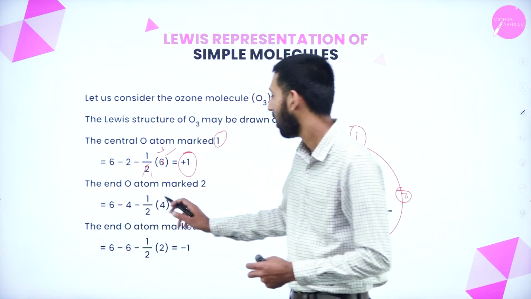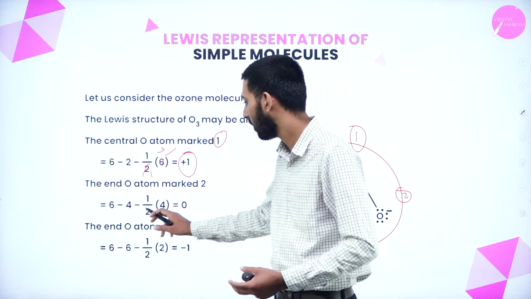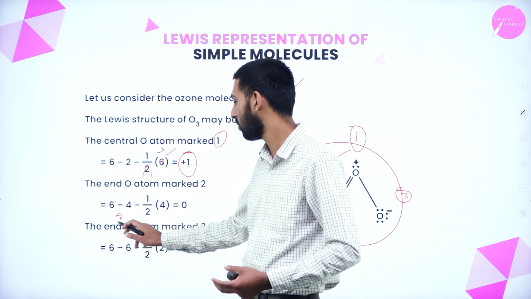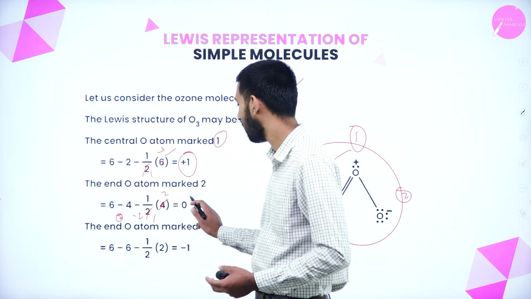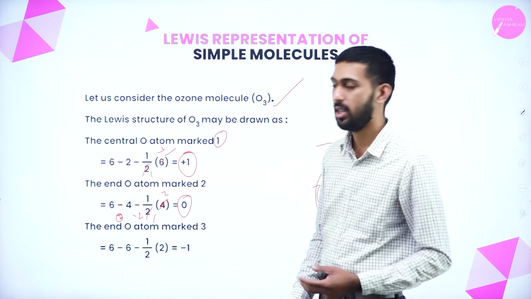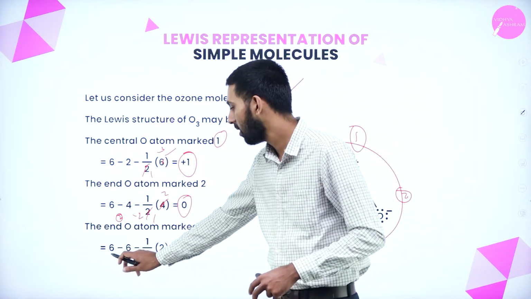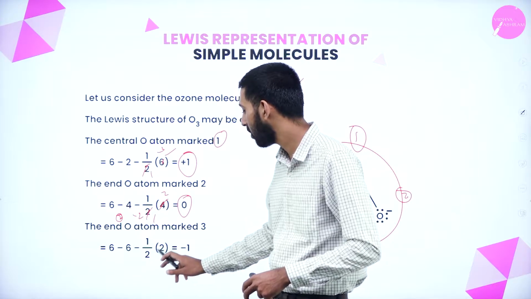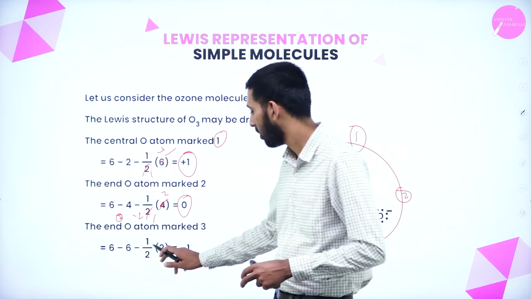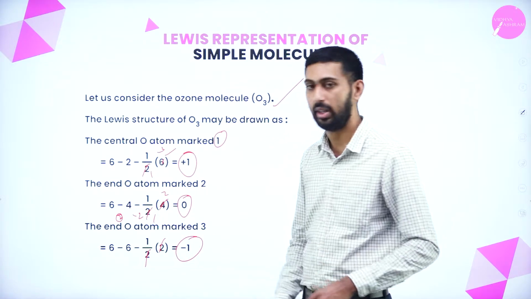4 minus half into how many electrons have been bonded? 4. So it is 6 minus 4, which is always 2. Then 2 ones are 2, 2 twos are 4. So 2 minus 2 is always 0. Okay. Next, the oxygen marked as 3 we have said. Here 6 is the valence electron, minus 6 lone pair electrons, minus half into how many have been bonded? 2. So it is always minus 1.